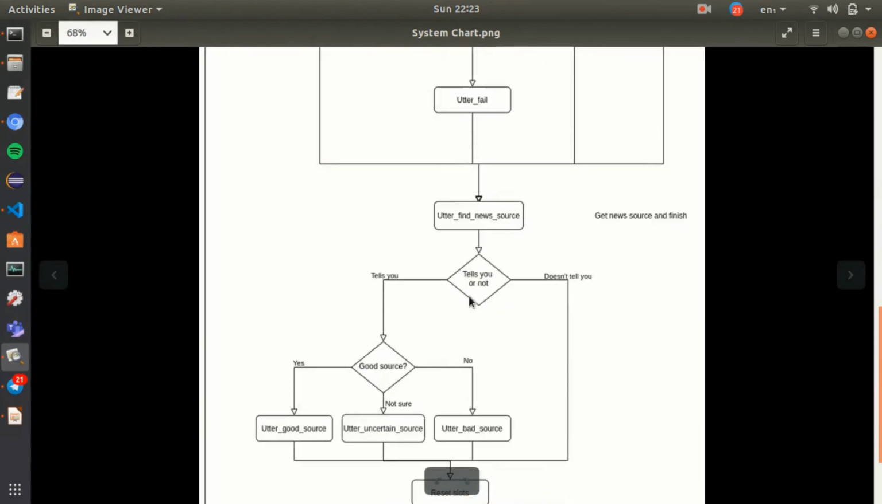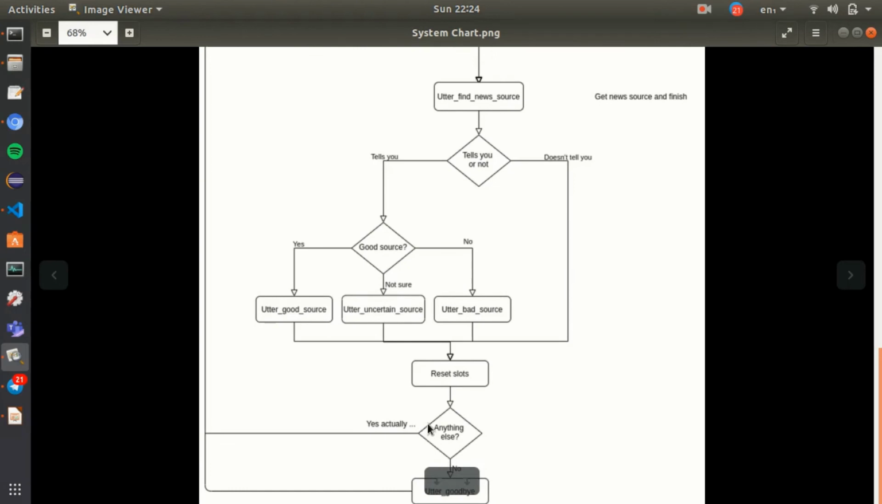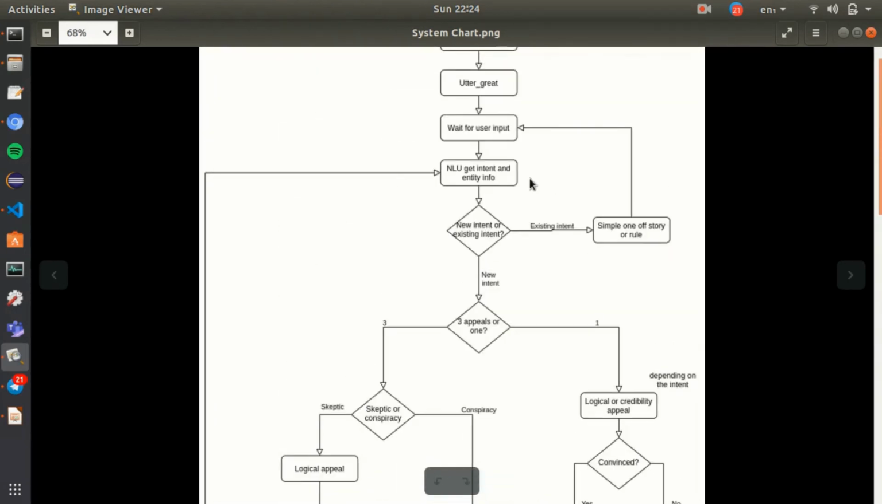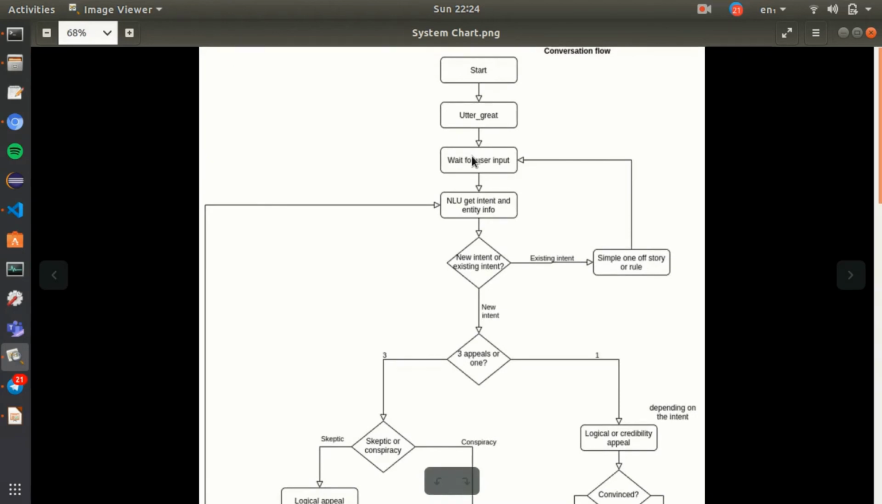It came down to the find news source. We said we didn't want to tell them. So then it came down to reset slots and then anything else. And then the final thing we did, back up here, was a new intent. We used an existing intent. So it went down here, just did a simple one-off rule or story to end it, and went back up here, resetting all the slots and ready for anything else the user might say.